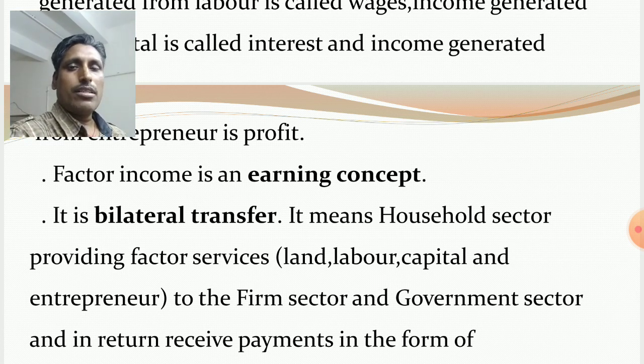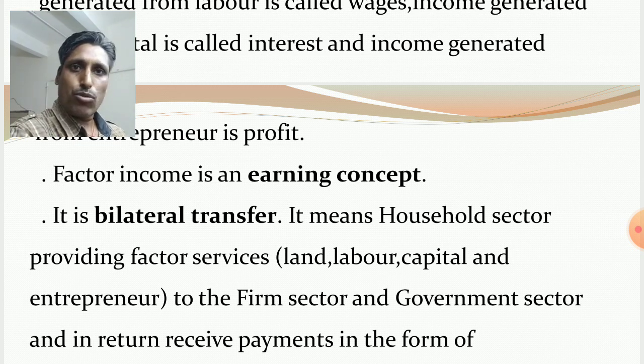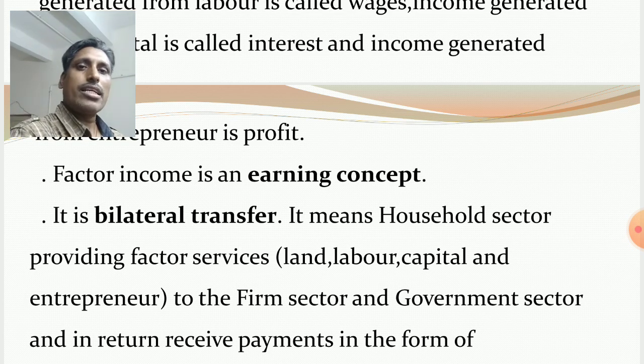Example, I render my service as a teacher. My day-to-day work is teaching the students, involved in teaching and learning, and in return I receive income. Okay, so factor income is an earning concept.